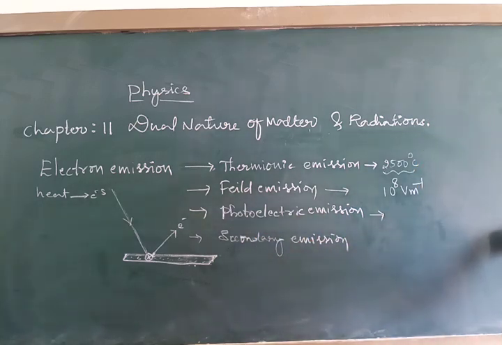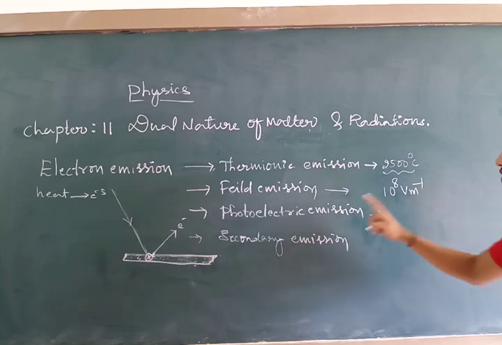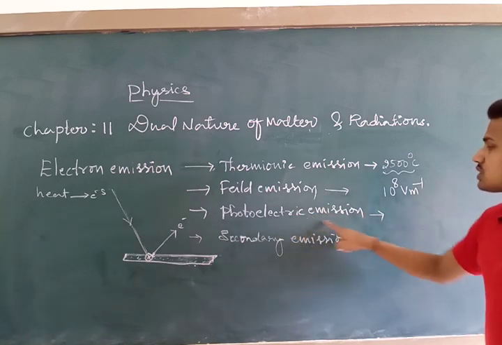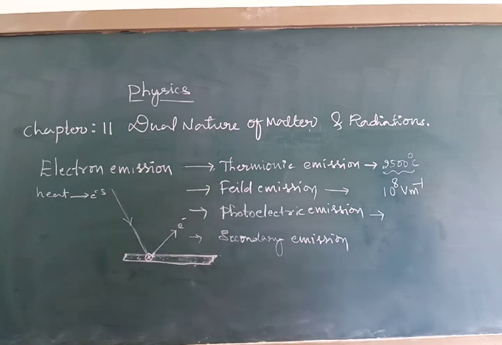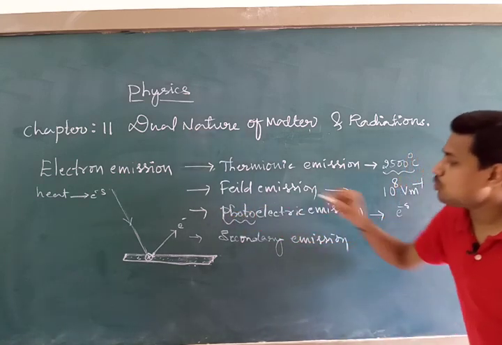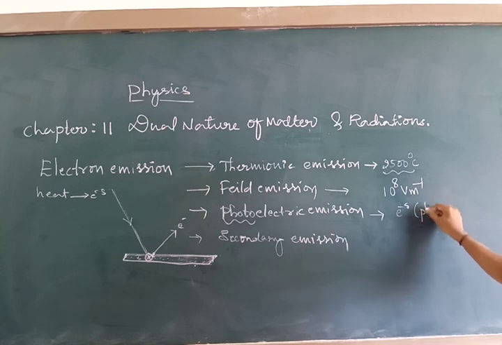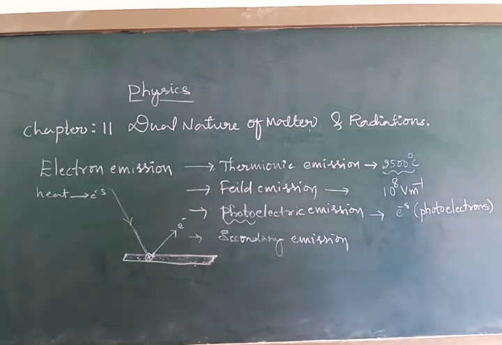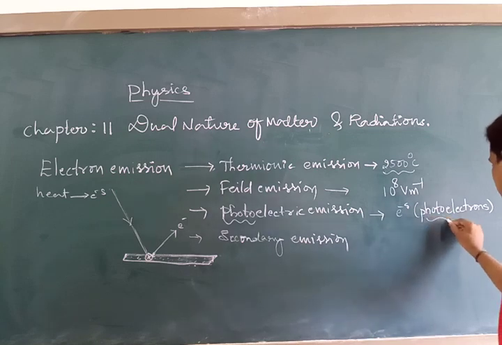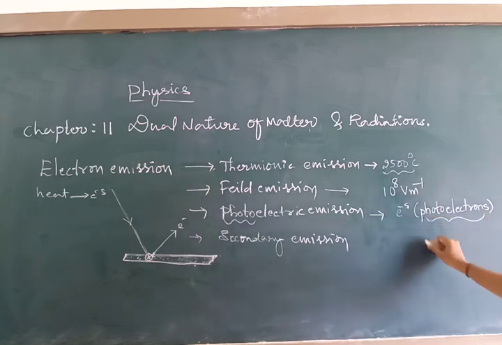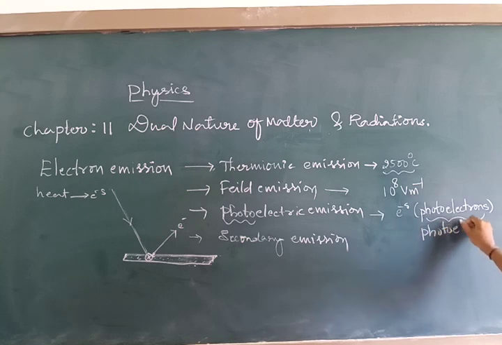It is the phenomenon of emission of electrons from the surface of a metal when a particular frequency of light is incident on the surface of the metal. Such type of emission is called photoelectric emission, and it is mainly used in photocells. The electrons which are ejected from the surface of a metal due to the illumination of light are called photoelectrons, and these photoelectrons constitute the current called photoelectric current.